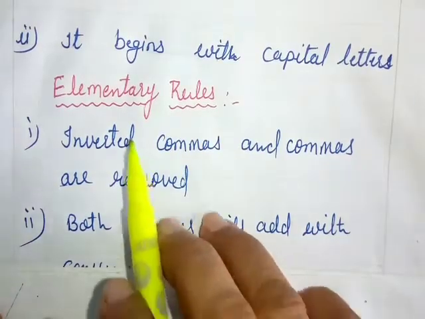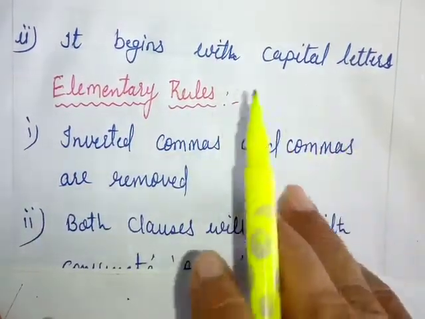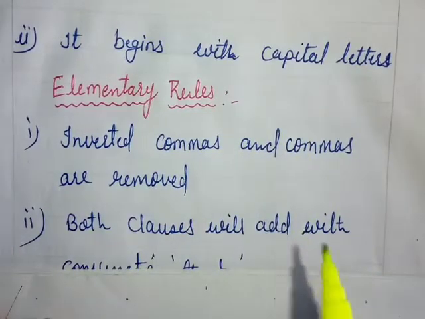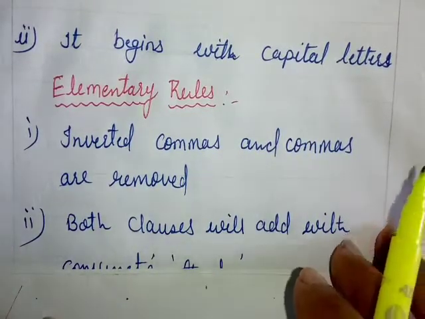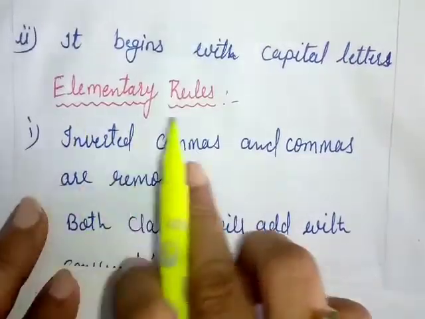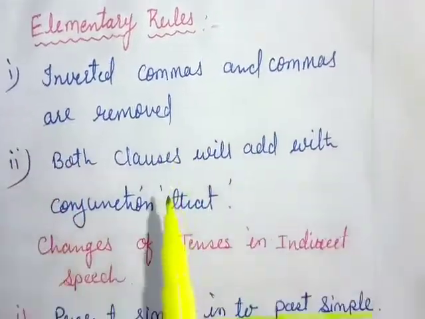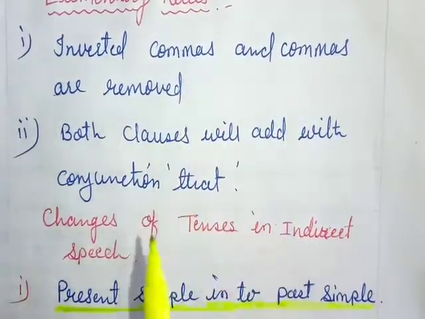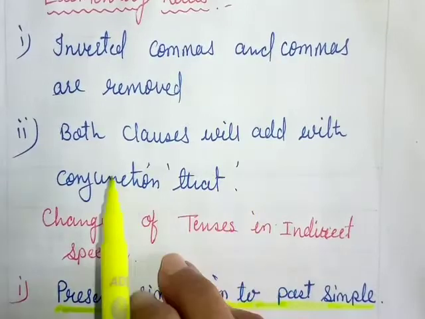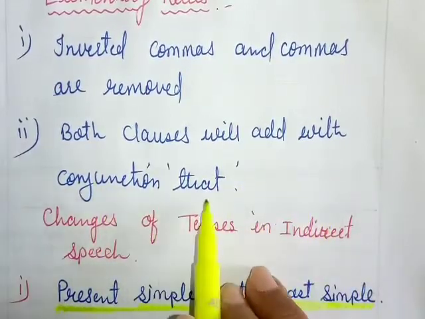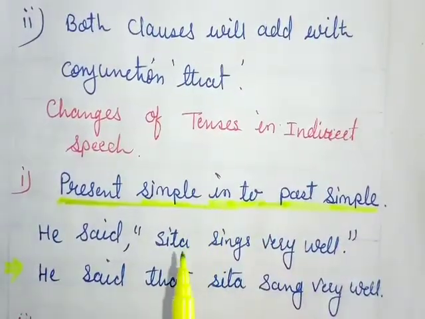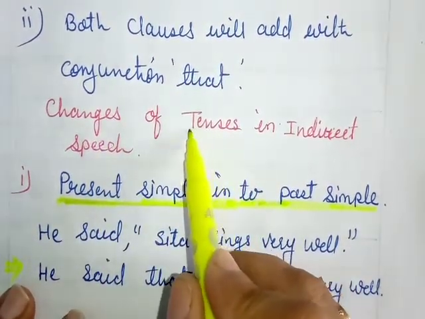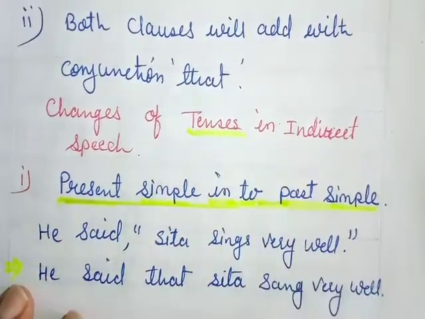Second, we should know that it begins with a capital letter. We should always remember that the reported speech which is in inverted commas always starts with a capital letter. Then there are some elementary rules that you had not learned, which I would like to give. First of all, inverted commas and commas are removed when we change the narration from direct to indirect. Second, both the clauses are joined with the conjunction that. This you had already learned. Then let's see how to change these tenses. In this video, we will learn how to change tenses in reported speech.